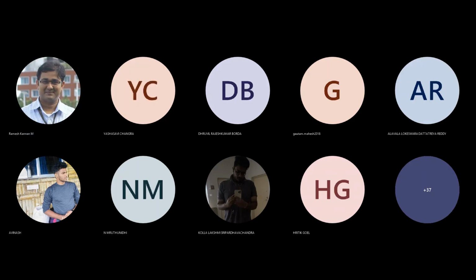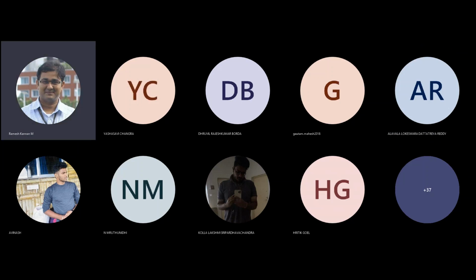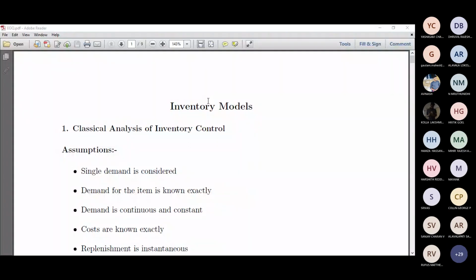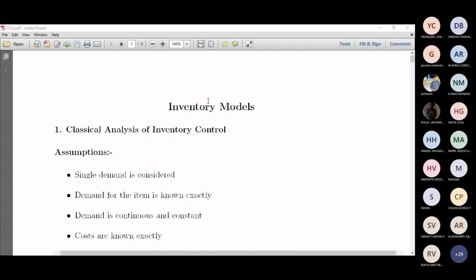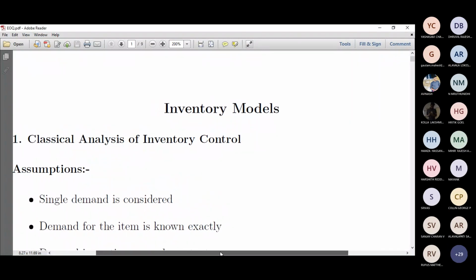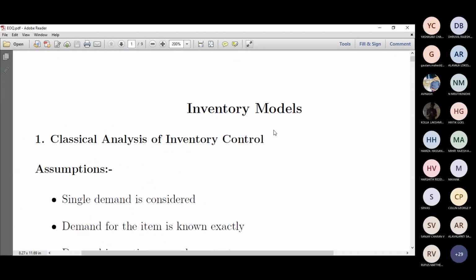So let's get into the actual concept. Right. So any theory or any modeling has got its basic assumptions. Let's dive into that. Then we'll discuss the models. So for the inventory model, the first we can discuss is the classical analysis of inventory control. In fact, this was a result of the industrial revolution. During that period, the line production, line assembly, those flows in the job shop in a production unit is basically the classical inventory control, right?